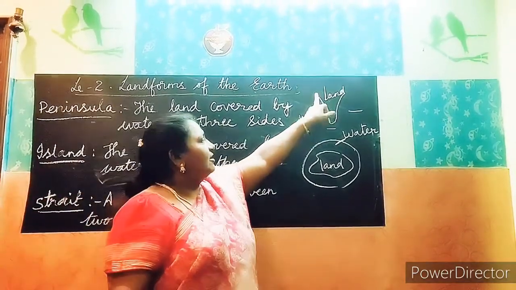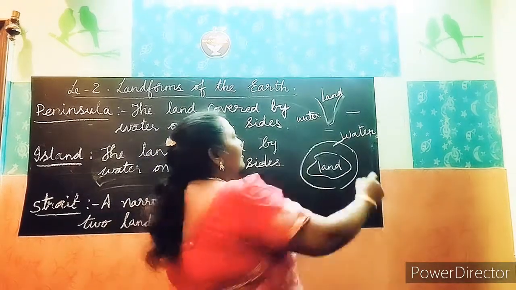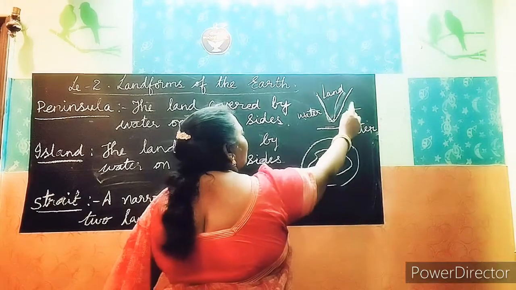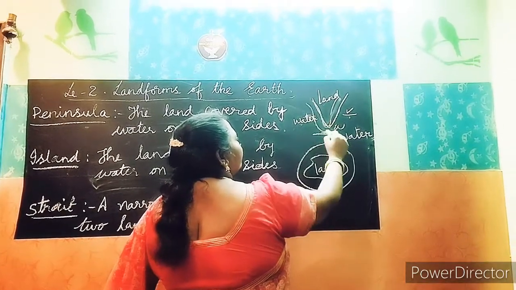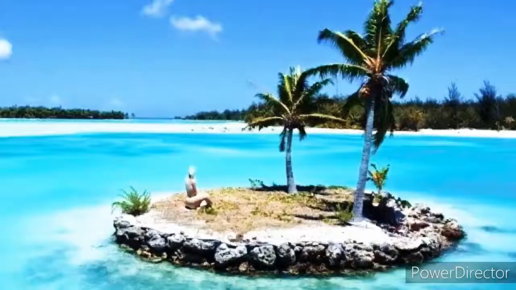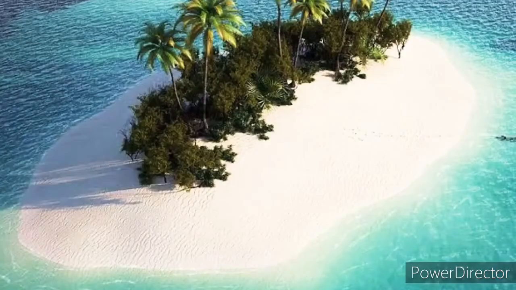Now, see the picture. This is the land, and it is covered by water on three sides. Here, this water, all the three sides it is covered with water. Whereas the island is the land covered by water on all the sides. See, this is the land and the water covers all the sides.